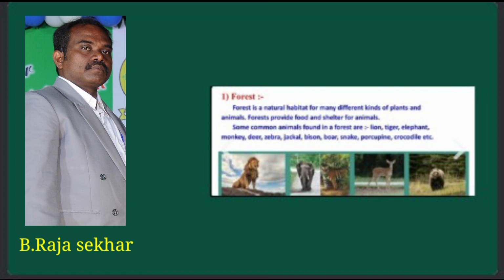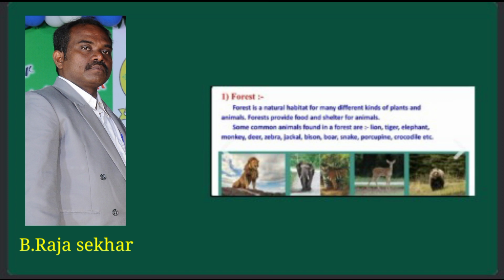Forests provide food and shelter for animals. Commonly, which animals are found in a forest?